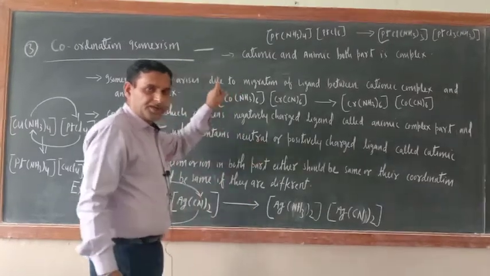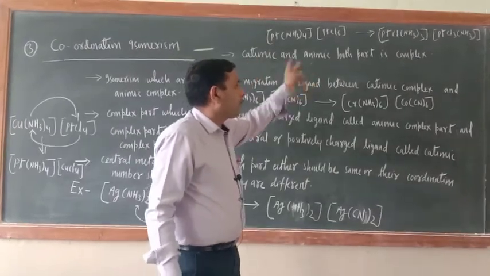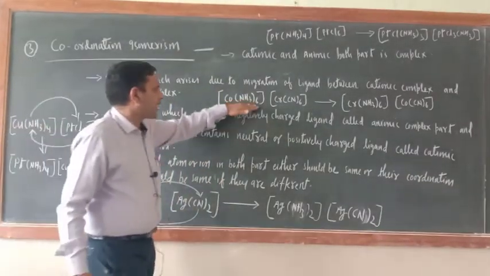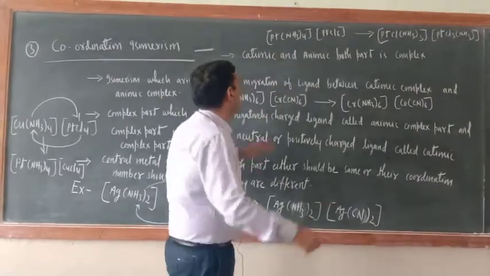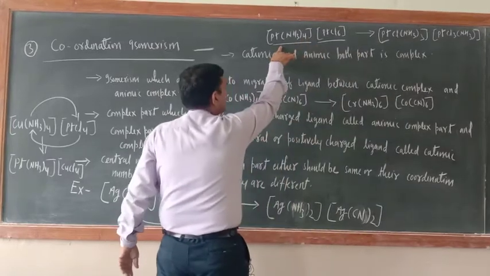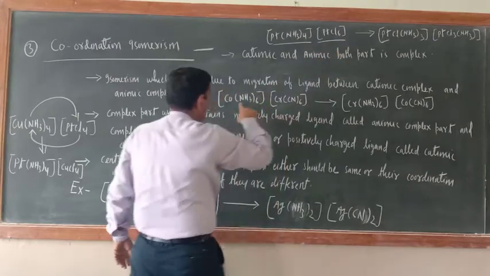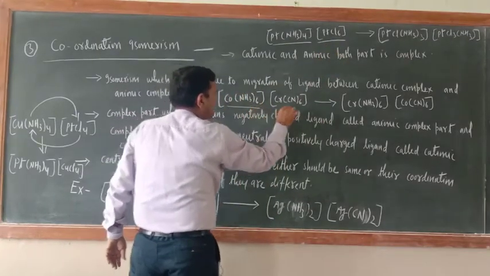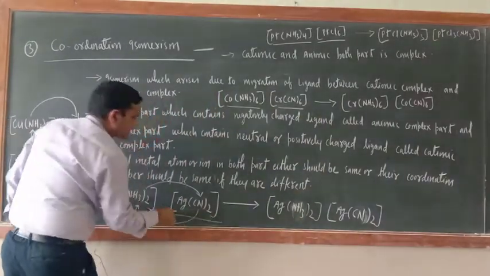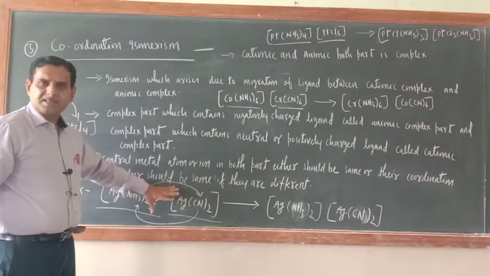In this type of isomerism, both the cationic and anionic parts are complex. Just see, here I wrote examples. One part is the cationic part, the other part is the anionic part. First is the cationic part, second is the anionic part. Here also the first one is cationic, second one is anionic. So if you see clearly, both parts are complex.